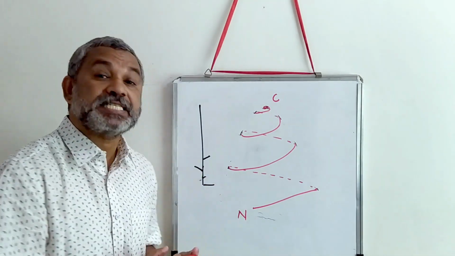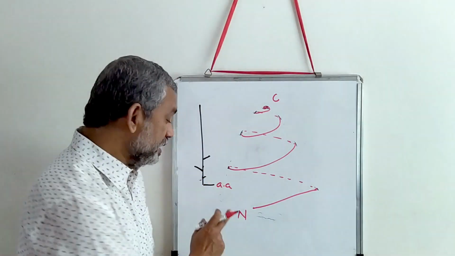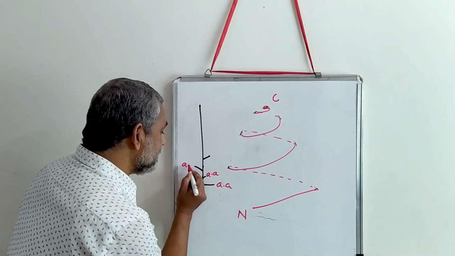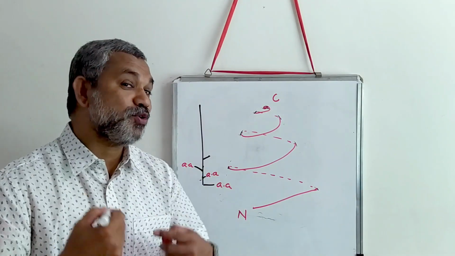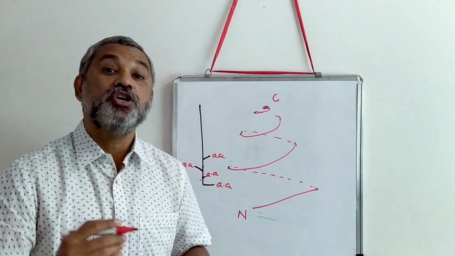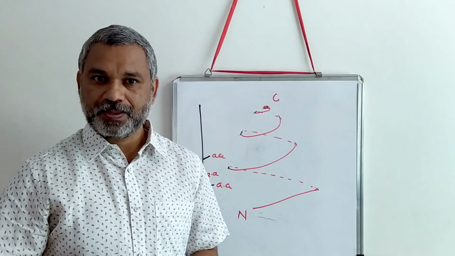Now each of these steps is considered to be an amino acid. One amino acid is arranged here, this is the second amino acid, this is the third amino acid. The fourth you are not able to see because it is facing you, and this is another amino acid. So you can arrange amino acids in a spiral form.